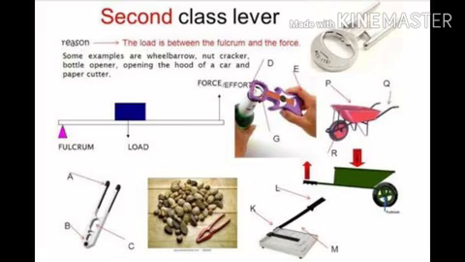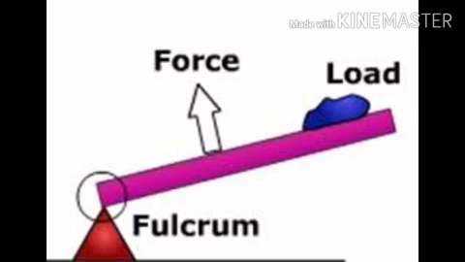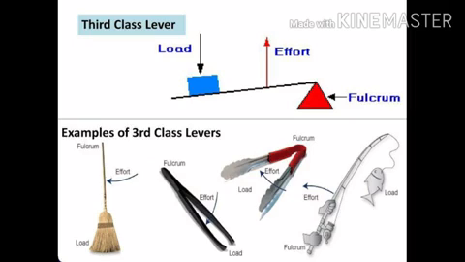Class 2 lever. When the load is between the effort and fulcrum, it is known as class 2 lever. Examples: wheelbarrow, lemon squeezer, nutcracker. Class 3 lever. In this lever, the effort is between the load and the fulcrum. Examples: stapler, broomstick, hockey stick.